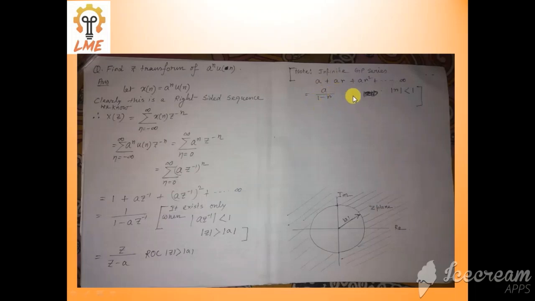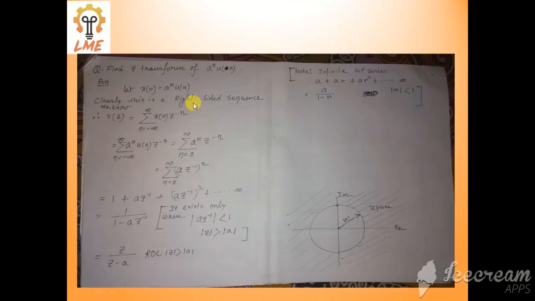So this is only valid when the common ratio r is less than 1. Now if you go through my previous lecture, you should know that the Z transform of any signal is X(z) = sum over k equal minus infinity to infinity of x[k] z to the power minus k, that I already told you.